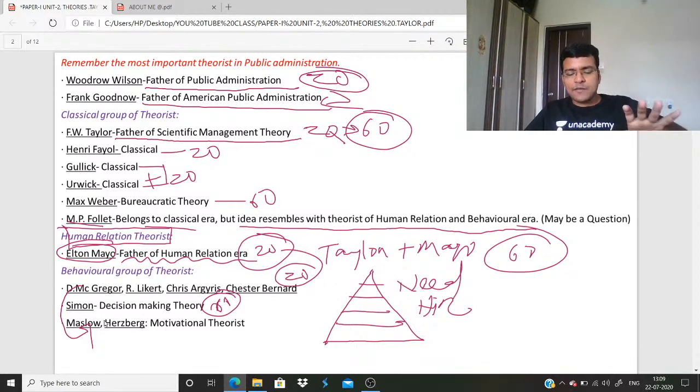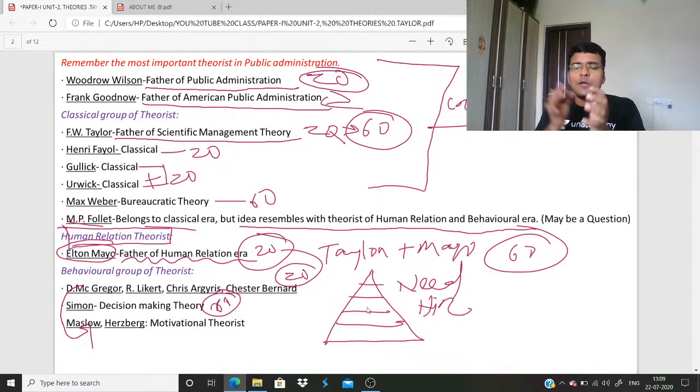As Maslow belongs to the behavioral group of theorists, I think you already understood that Maslow gave his theory by criticizing the classical group of theorists. So Maslow criticized the classical group of theorists, their concept of need, their concept of motivation, and gave his own theorization. So by understanding this, Maslow is over. I'm just giving you a brief. And after that, Herzberg, dual factor theory, hygiene and motivator, job satisfier.